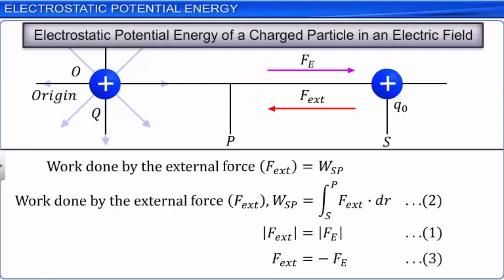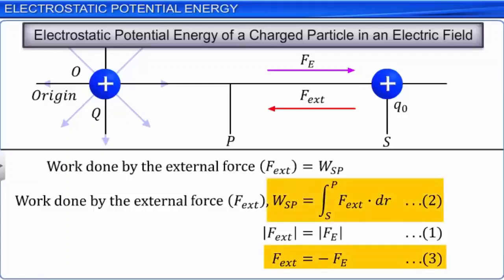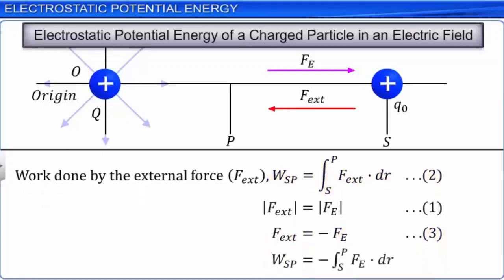Substituting the value of the external force F from equation 3 in equation 2, we get WSP is equal to minus integral Fe dot dr in the limits S to P. Let this be equation 4. In equation 4, the work done against the electrostatic force is stored as electrostatic potential energy.